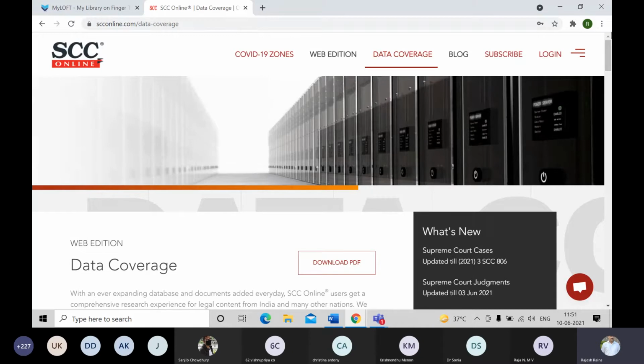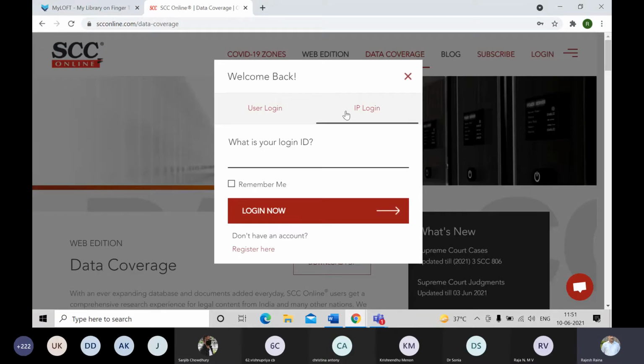Now, during this pandemic, what we are doing is accessing these through the remote access software. I'm sure your college has this remote access facility. So the first thing you do when you click on login, this IP login should appear apart from the user login. If the IP login is not appearing, that means there is something wrong, or you are not going through the right channel.